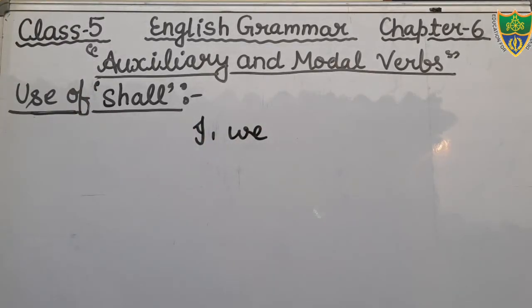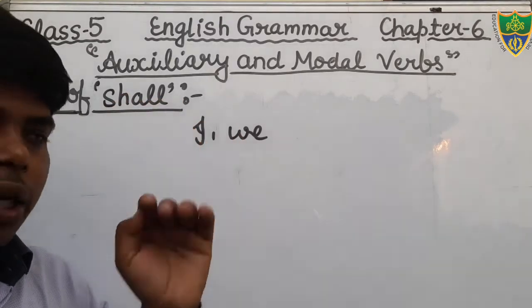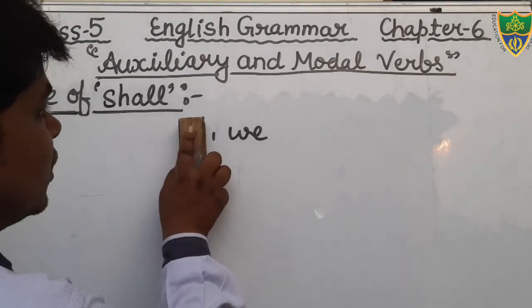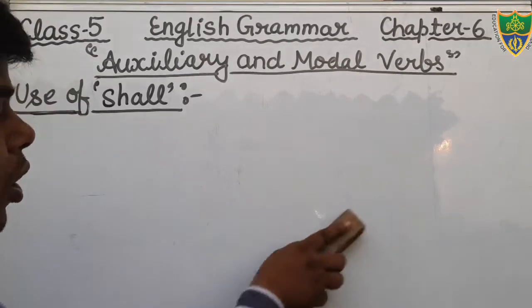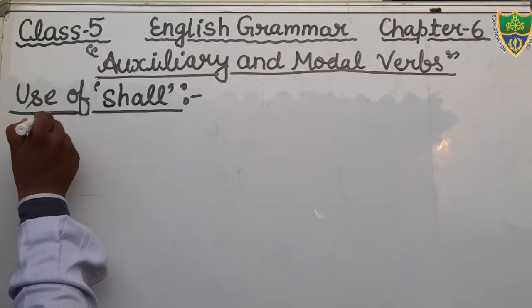With I and we we use the word shall in the future indefinite tense, but we also use the word shall as a modal with the other subject also, with the other pronoun also. Just see, write down about shall.